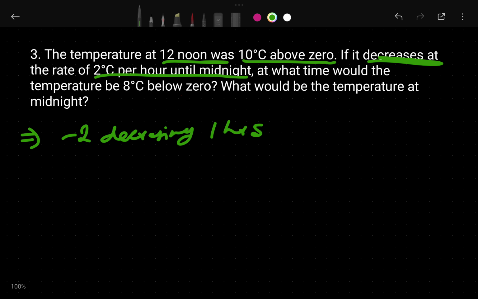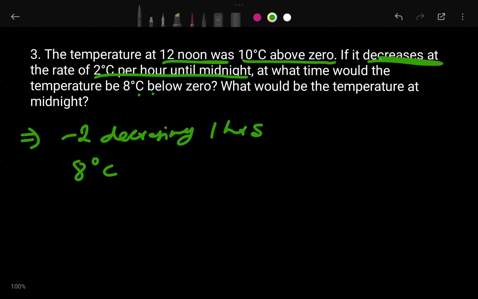At what time would the temperature be 8 degrees Celsius below zero? So the question is asking at what time the temperature will be 8 degrees Celsius below zero. So the question is in which time 8 degrees Celsius below zero will be reached.